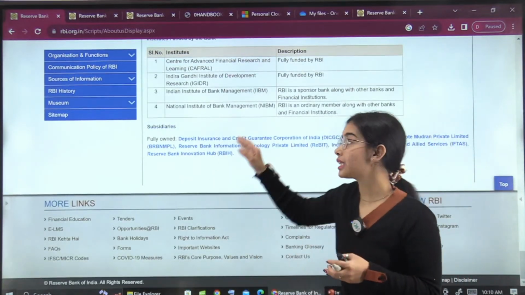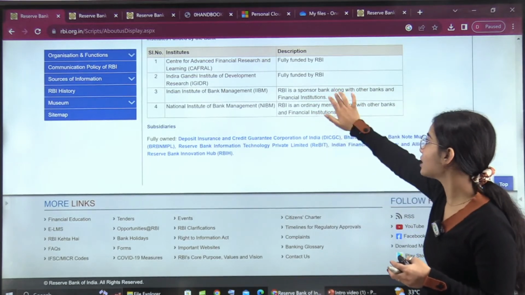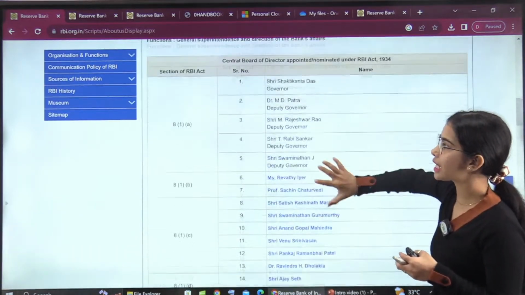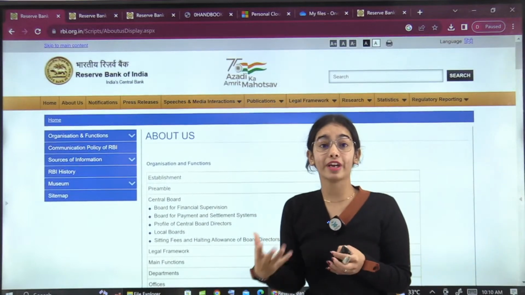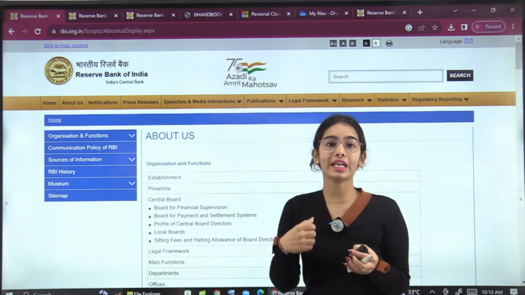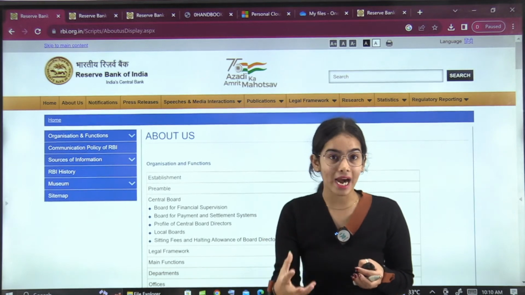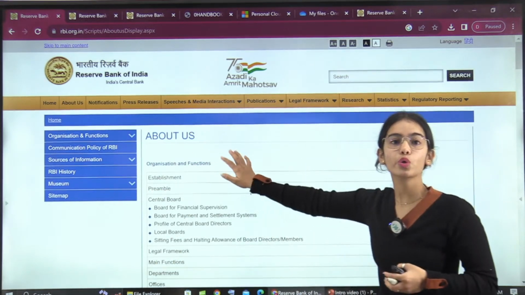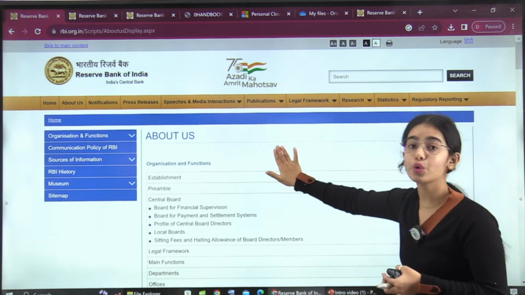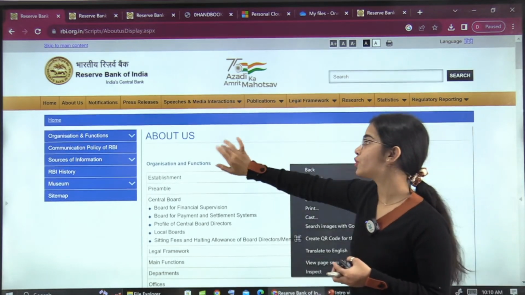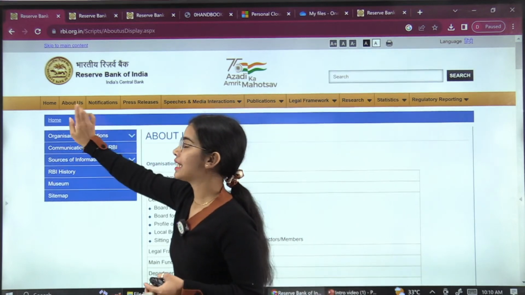You can just, in the about section, everything regarding the RBI is given here. So you do not have to get confused about when the RBI was formed, when it started working, or under which act it works. If you are giving the RBI Grade B examination, you should know about the RBI, and you will get that information in the about section.